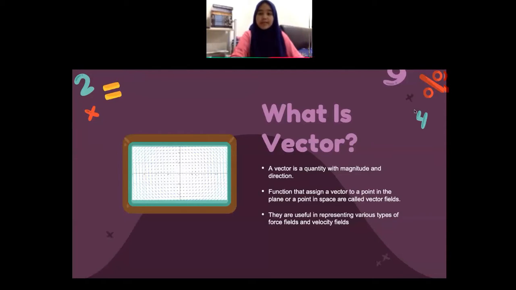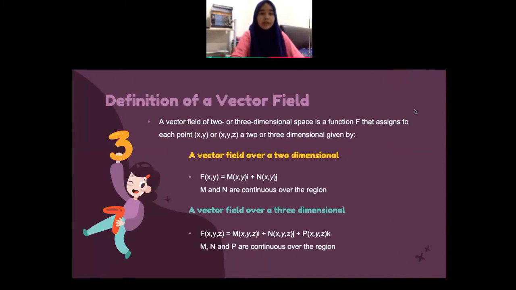So first, what is a vector? A vector is a quantity with magnitude and direction. Functions that assign a vector to a point in the plane or a point in space are called vector fields. They are useful in representing various types of force fields and velocity fields. The definition of a vector field of 2 or 3 dimensional space is a function that assigns to each point (x, y) or (x, y, z) a 2 or 3 dimensional vector.